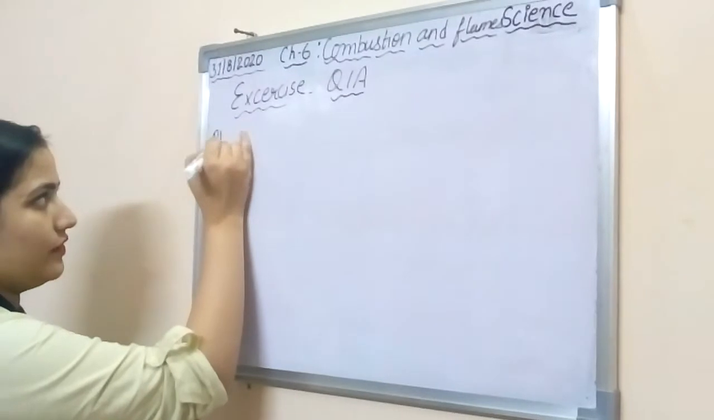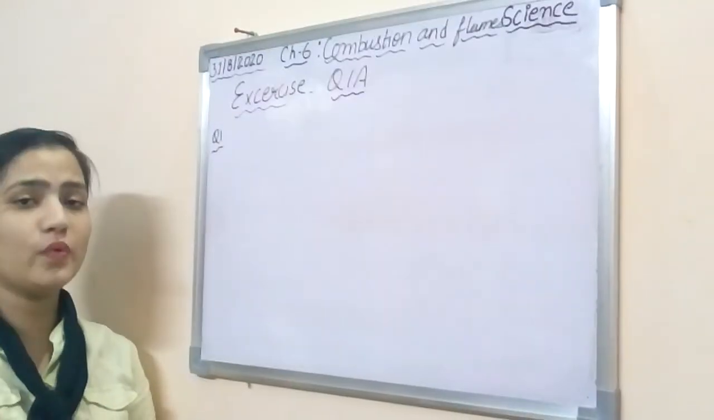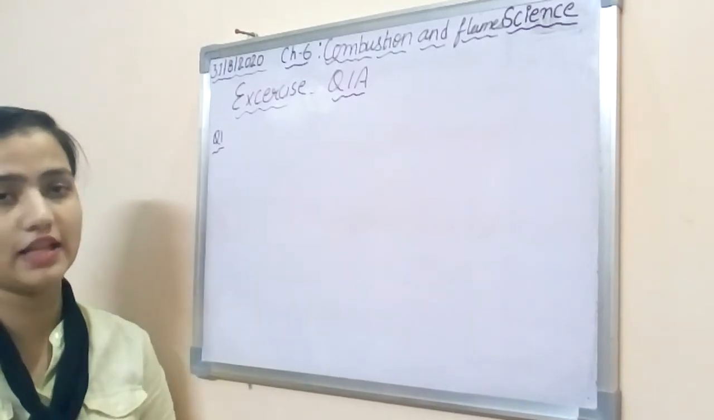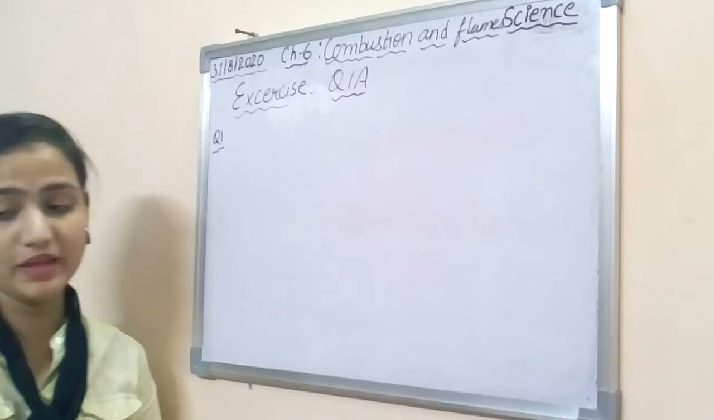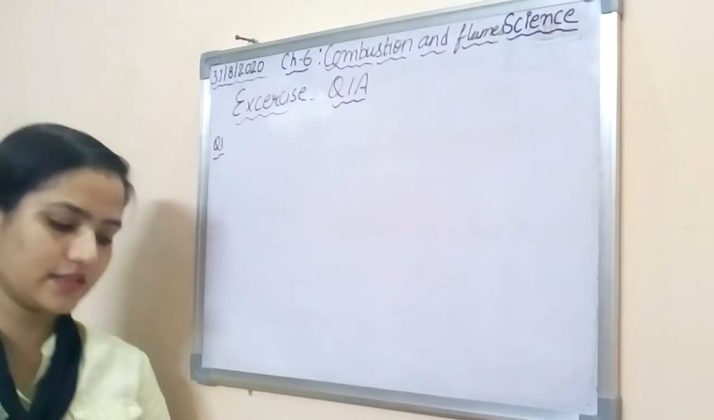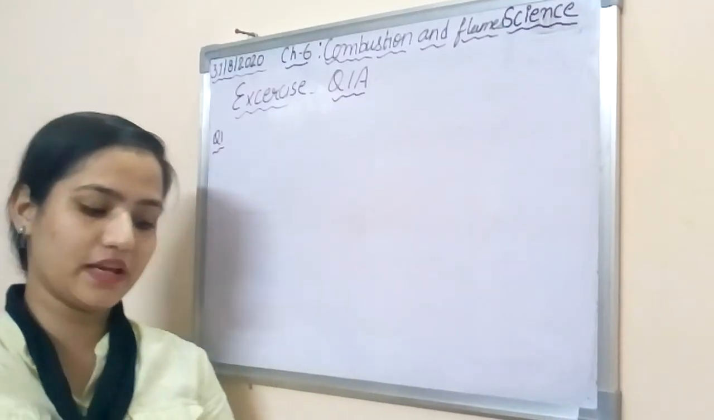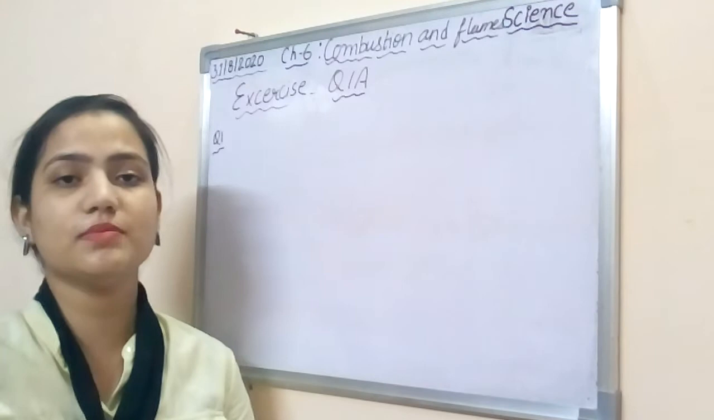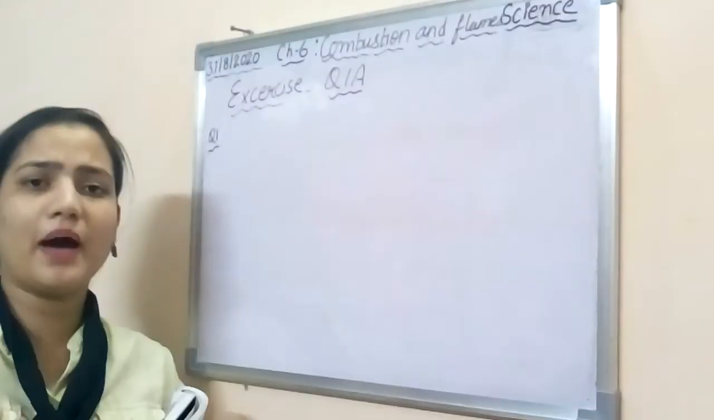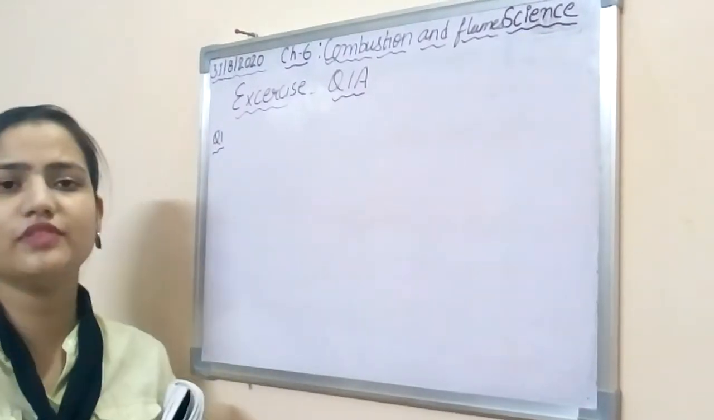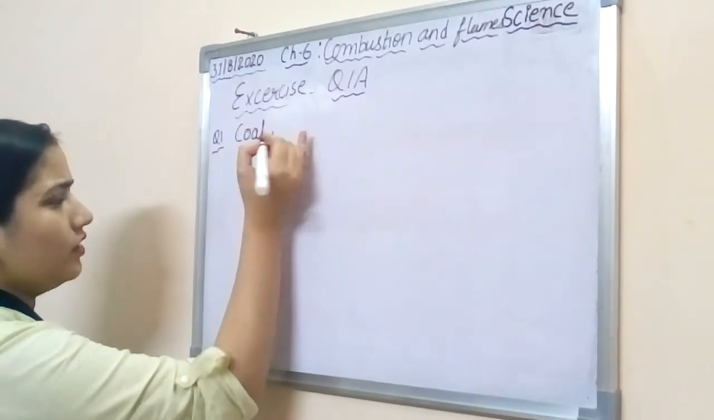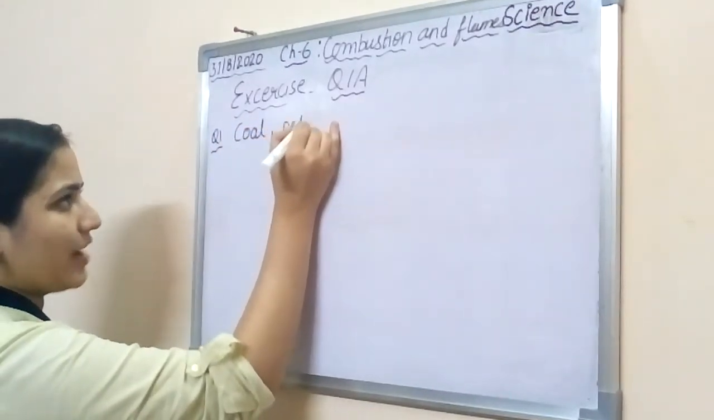If we look at question number 1, I'll read the question, and I am supposing that you all know the answers, so you are supposed to give the answers with me. Question number 1 says: by giving 2 examples, explain what you understand by the term combustible substances. You can give any 2 examples, and with their help you can give the answer. For example, coal, petrol, kerosene oil.